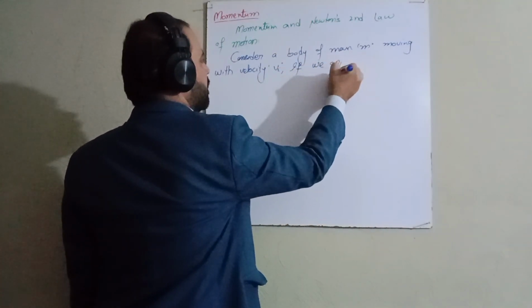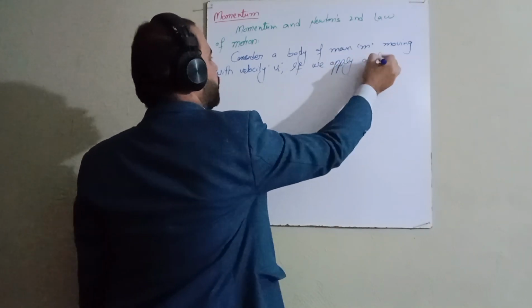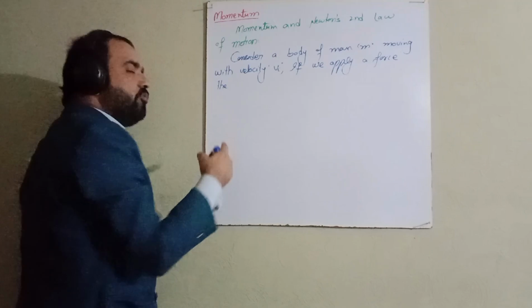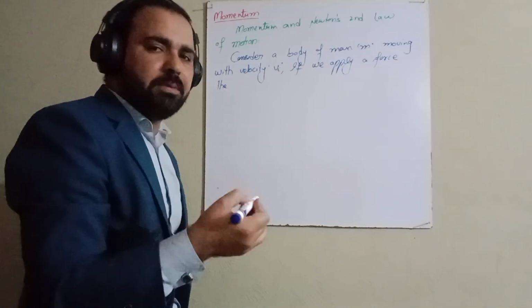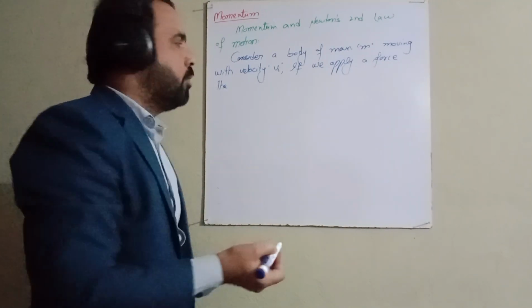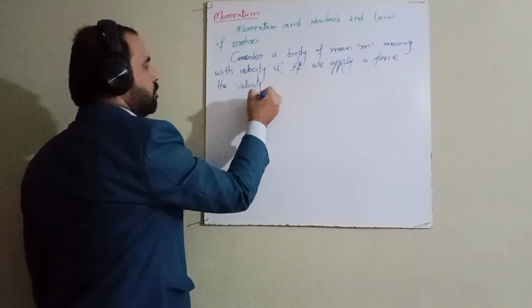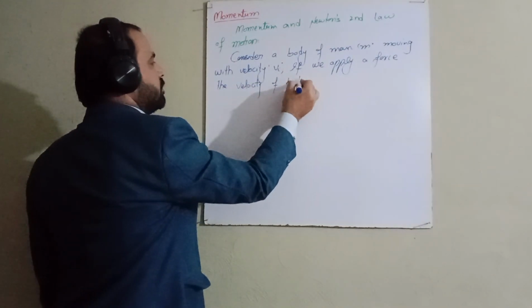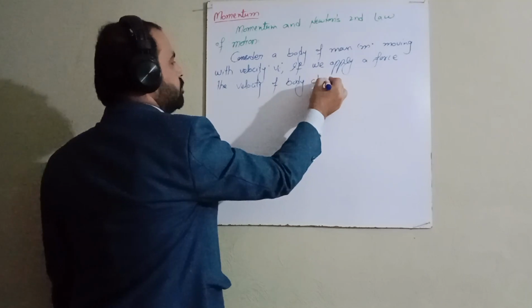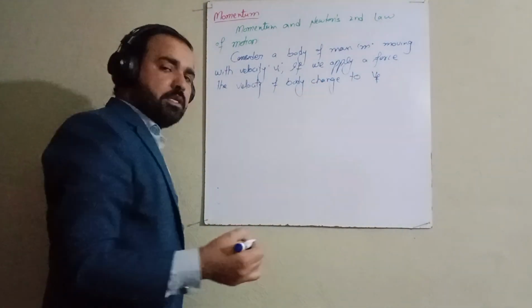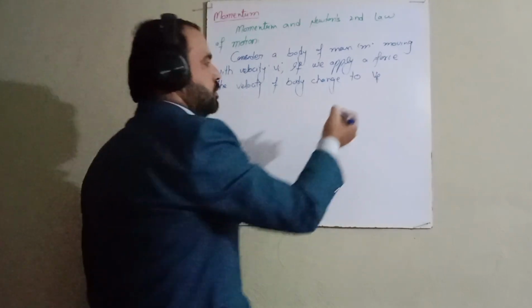If we apply a force, the velocity of the body changes to vf, meaning force basically changes the velocity of a body. When the velocity is changed, it means acceleration is produced here.